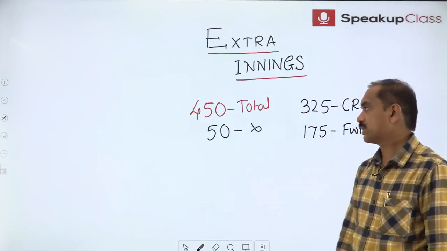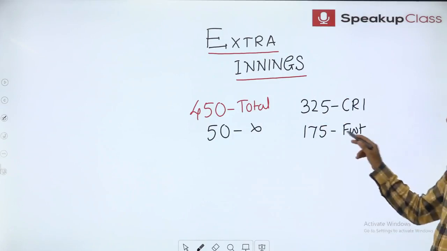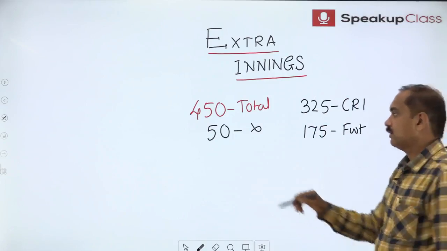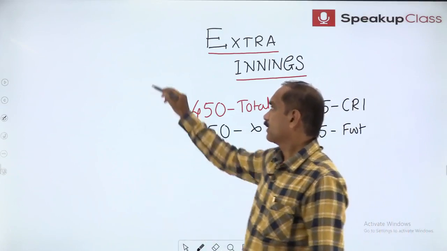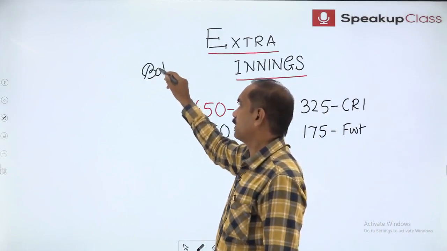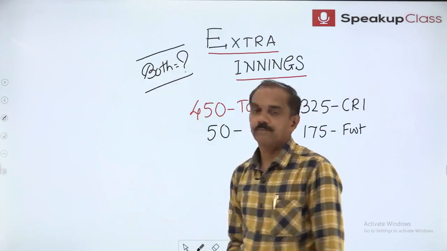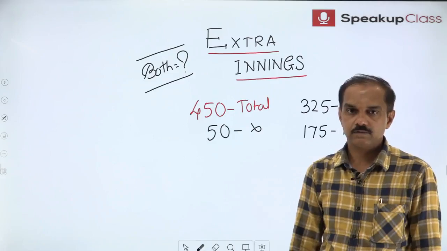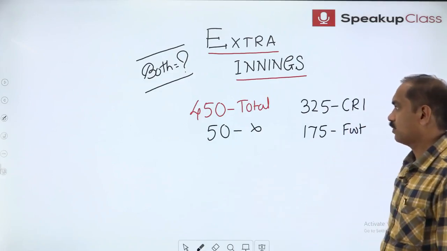There are 450 students in a school. 325 students play cricket. 175 students play football. 50 students play neither. How many students play both cricket and football?